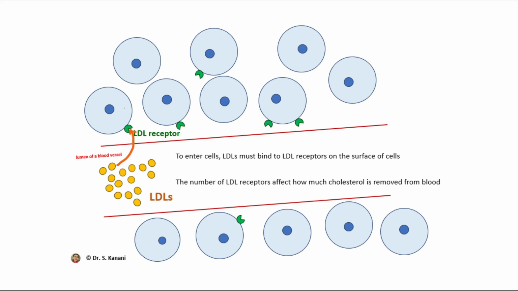Please keep in mind, cells use cholesterol in formation of their membrane. For example, if there is a need to repair the membrane, or if a cell is growing and eventually going through mitosis to divide into two identical cells. Also some of our cells, like cells that we have in testes and ovaries, can use cholesterol to produce hormones such as sex hormones. So cells have some use for cholesterol.